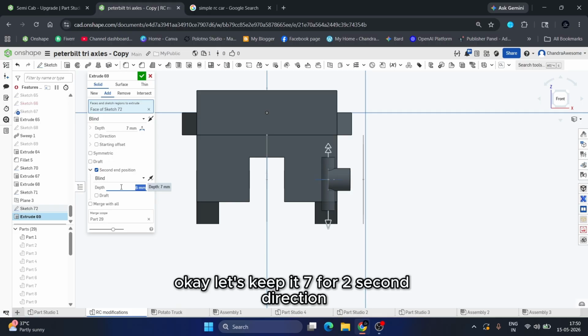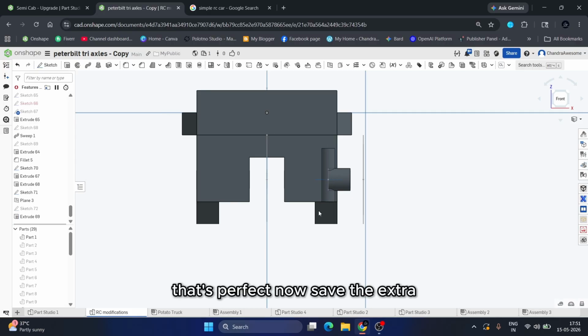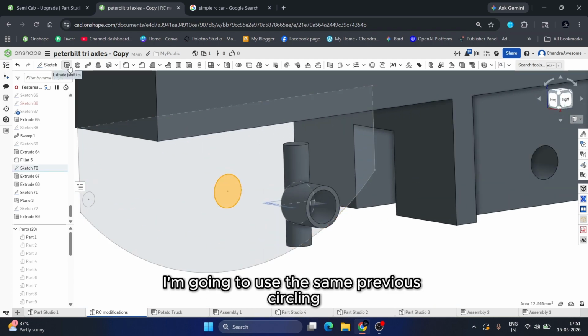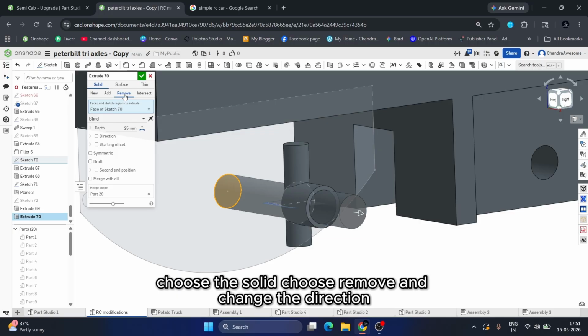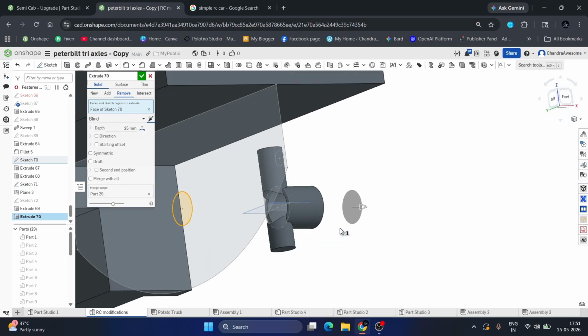Let's keep it 7 for the second direction and keep it less for the first, let's keep it 5. Okay, that's perfect. Now save the extrude. Now we need to remove this. I'm going to use the same previous circle. Choose the solid, choose remove, and change the direction, and then you go.